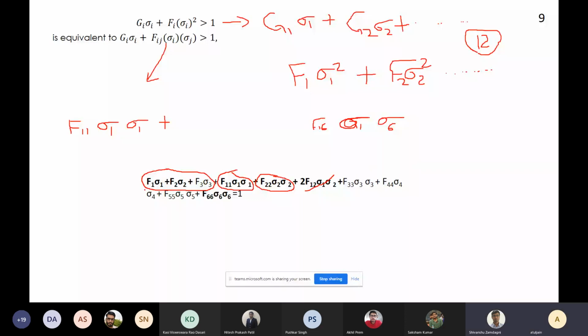Yes, sir. So they are equivalent. But it could have been different also, right? I mean, we could also say my equation is Gi sigma i minus Fi sigma i square greater than 1. In that case, you would have to derive the parameters all over again. So as a part of this course, I have taught you how to derive the parameters for one example, but the expectation is that if any tensorial failure criteria is given to you, you should know how to derive the material parameters. Okay?